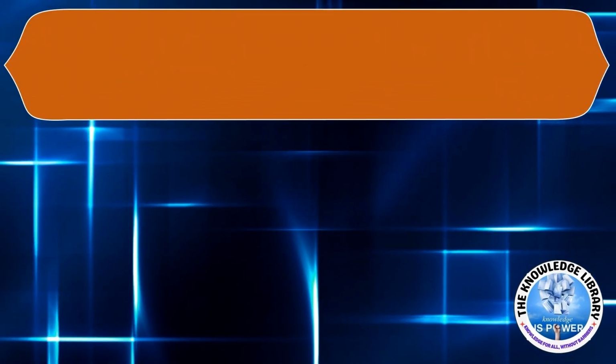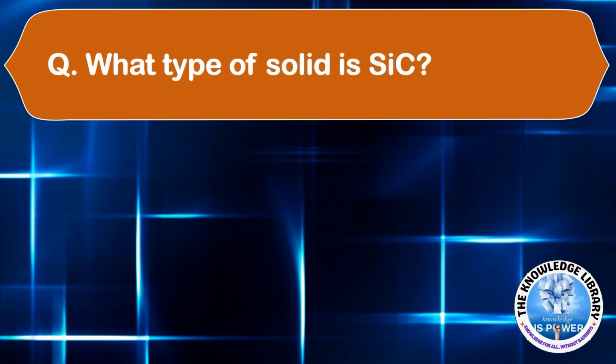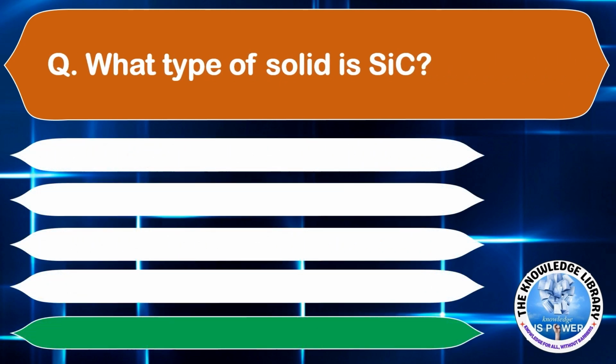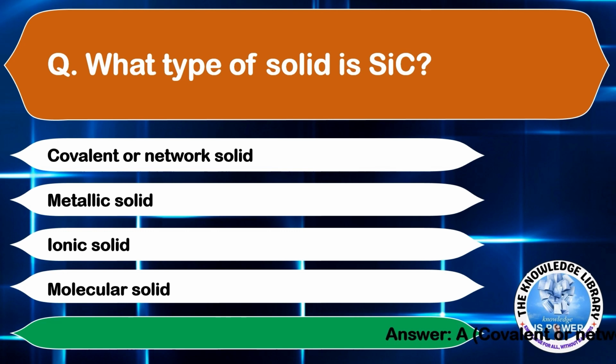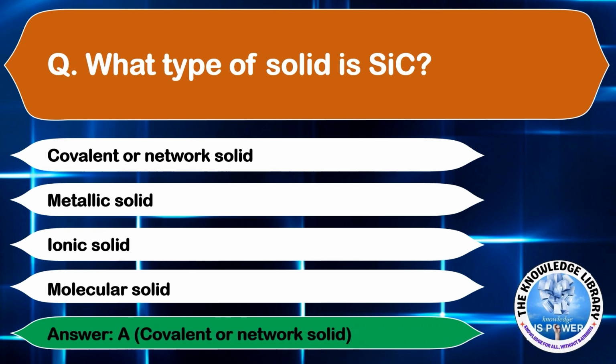The first question is, what type of solid is silicon carbide? Option A, covalent or network solid. Option B, metallic solid. Option C, ionic solid. Or option D, molecular solid. The correct answer is option A, covalent or network solid.